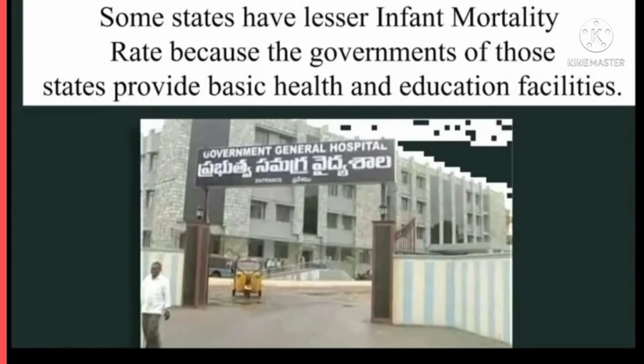Some states have a lower infant mortality rate because their governments provide basic health and educational facilities to the people.